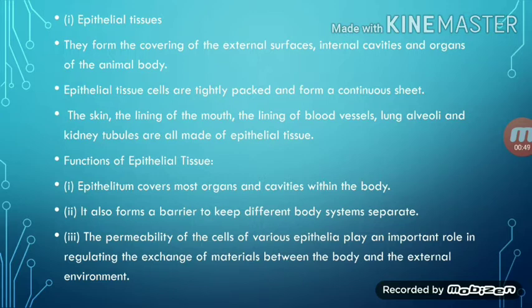They are tightly packed. The skin, the lining of the mouth, the lining of blood vessels, lungs, alveoli, and kidney tubules are all made up of epithelial tissue. Okay, so these are the examples where epithelial tissues are found. Okay, now next is the functions of epithelial tissue.